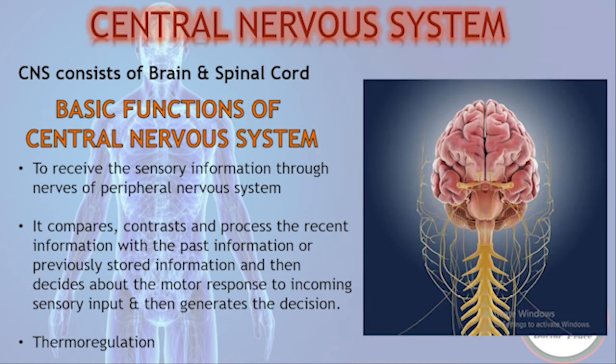Central nervous system. CNS consists of brain and spinal cord. Functions of CNS are to receive the sensory information through nerves of the peripheral nervous system. It compares, contrasts, and processes the recent information with the past or previously stored information, and then decides about the motor response to the incoming sensory input, and then generates the decision. And the last one is thermoregulation.